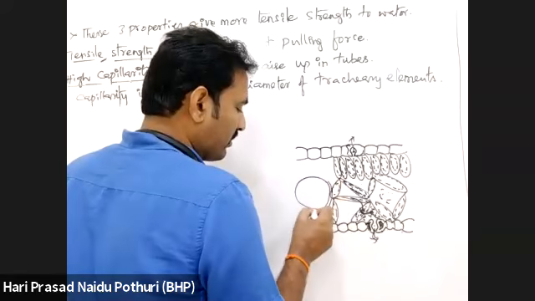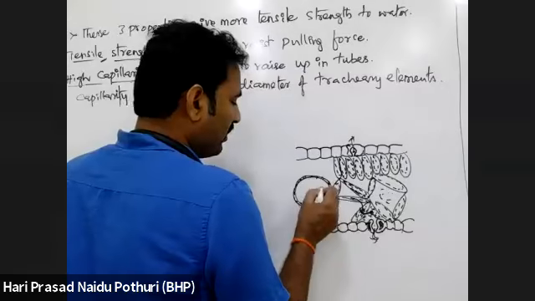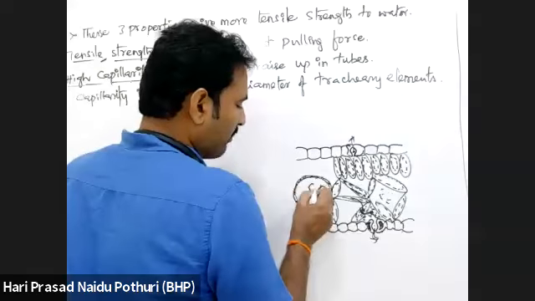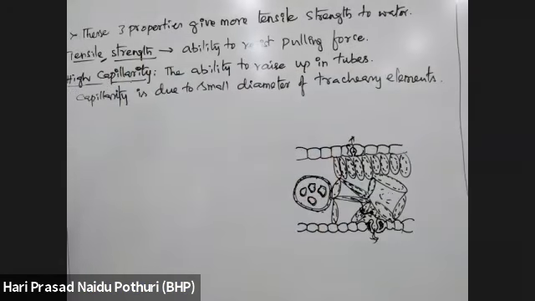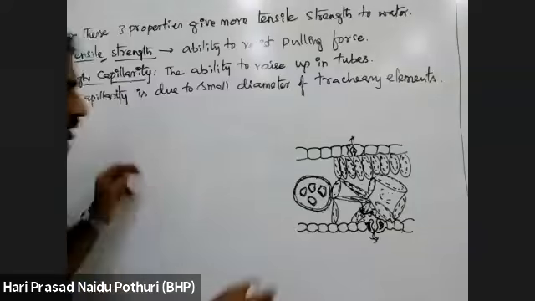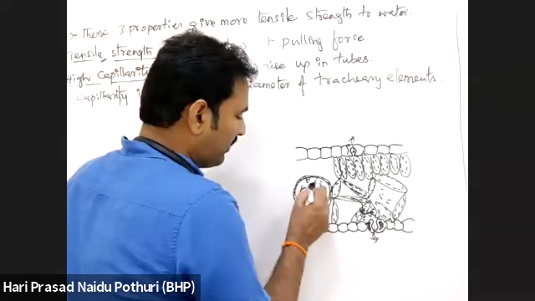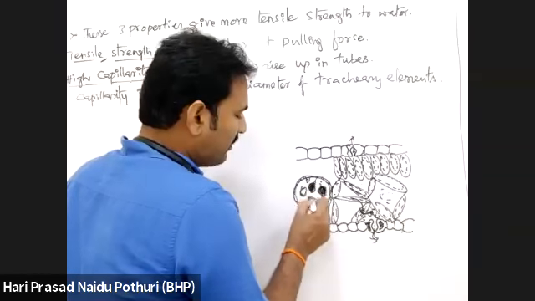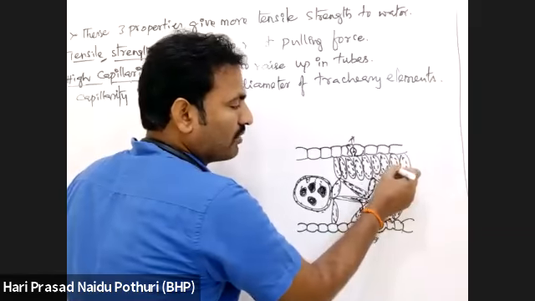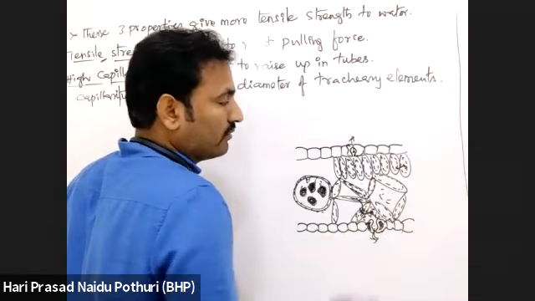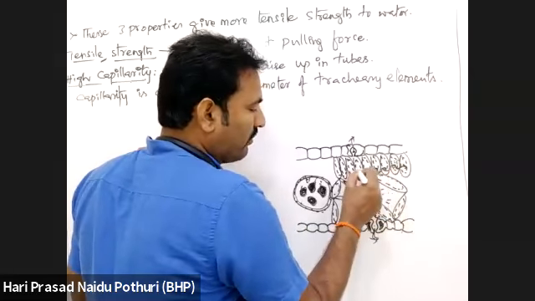Finally, here there is presence of tracheary elements. Suppose this is epidermis and endodermis, pericycle, and xylem strands are present here. Suppose in the leaf, xylem strands are present like this, with phloem in the middle, and these are the xylem elements. As there is a loss of water in this cell, from the next cell to this cell there is a transfer of water. Now this cell has less water. From one cell to one cell, like that.